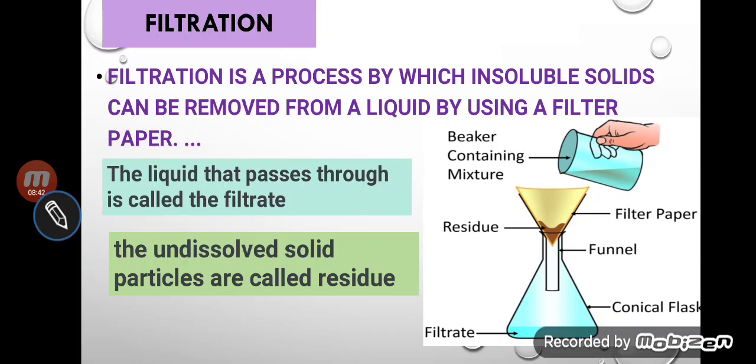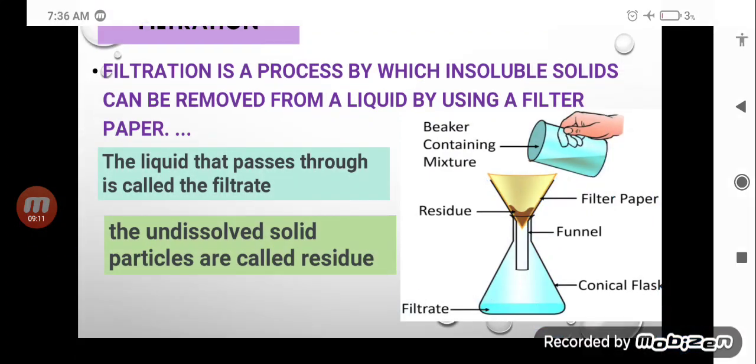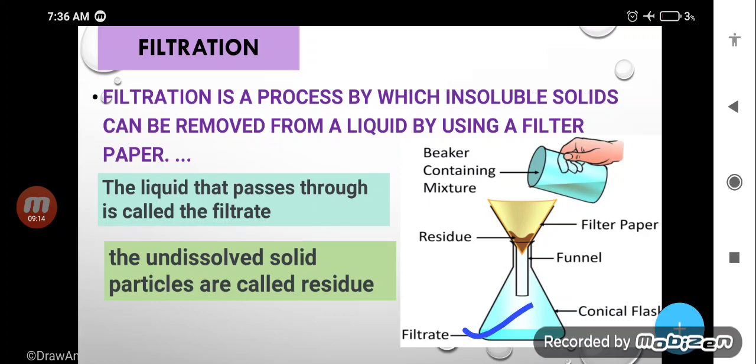Here you can see that a beaker is there, one funnel is there, and inside the funnel filter paper is kept. And what mixture is there? The mixture of insoluble solid and liquid. When we allow the mixture to pass through the filter paper, you can see that the solvent, meaning the water, will pass through the filter paper and deposit at the bottom of the beaker, and all the insoluble solid will be filtered out and left over on the filter paper.